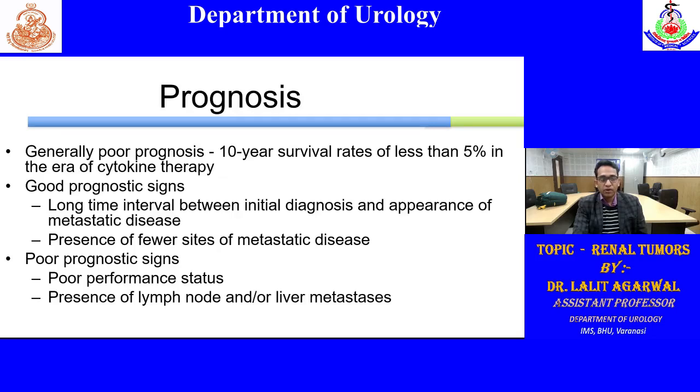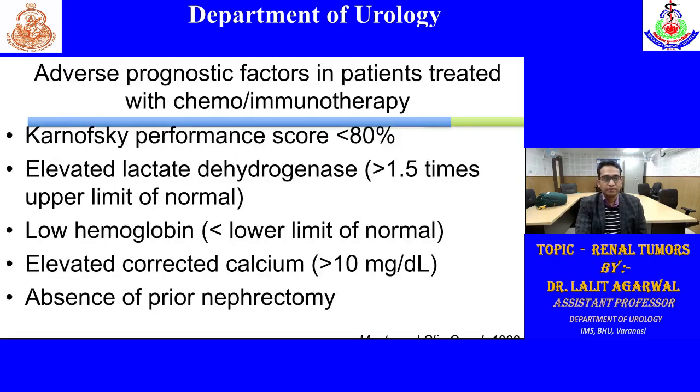Poor prognostic factors: if there is visceral involvement like liver involvement, or poor performance status of the patient, then there is a poorer prognosis. There are 2 classifications of prognostic factors in metastatic RCC, and accordingly we advise targeted therapy. One is the Motzer classification.